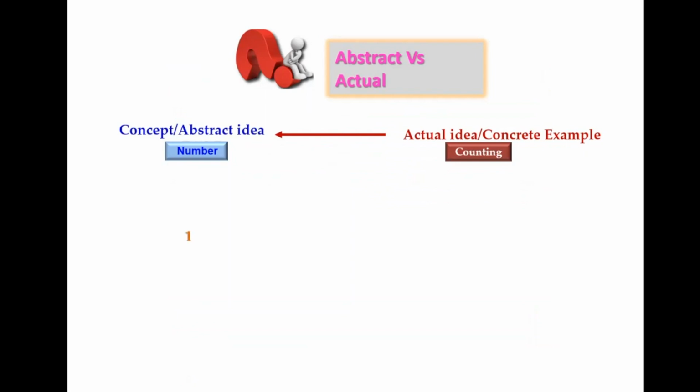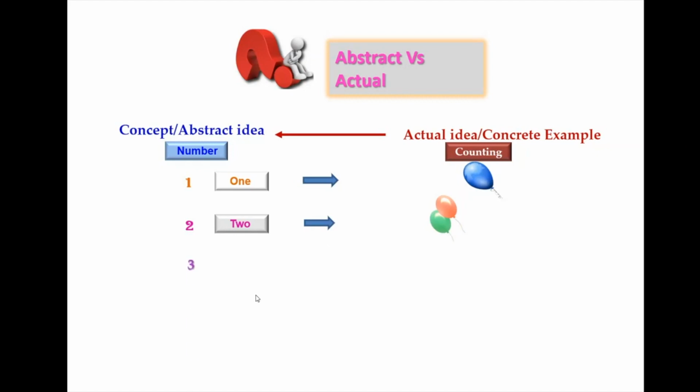Now, for example, to know about the concept of a number, a kid may be trained to know about the number 1 by placing a balloon in front of it. To know about the number 2, if we keep 2 balloons and count them as 1, 2, it can know about the concept of the number 2.